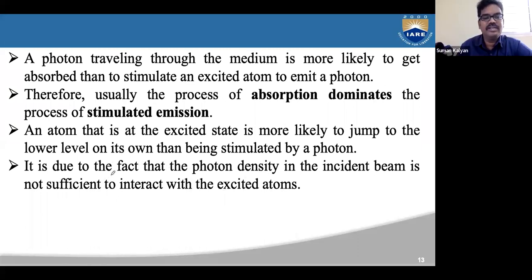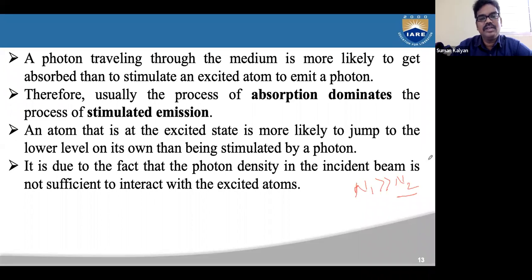This is due to the fact that the photon density in the incident beam is not sufficient to interact with the excited atoms. Since N1 is much greater than N2, very few photons are available for the higher energy state atoms to interact with and get stimulated to jump back to the lower energy level.